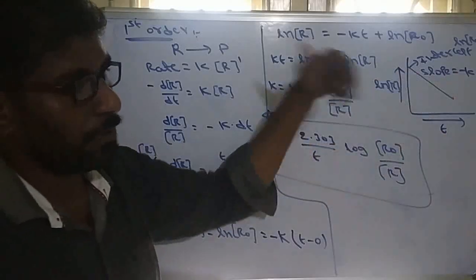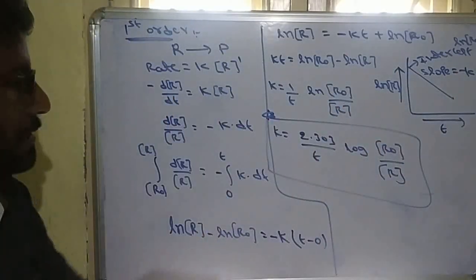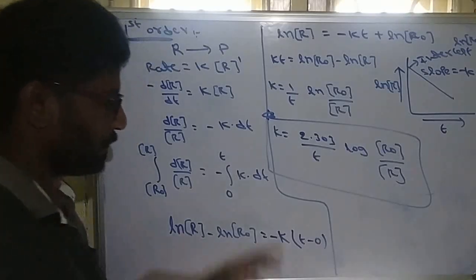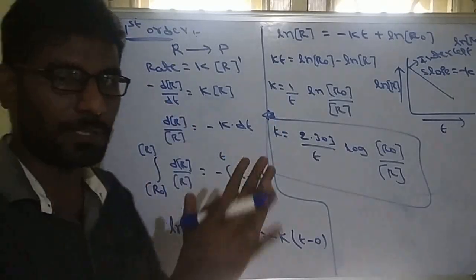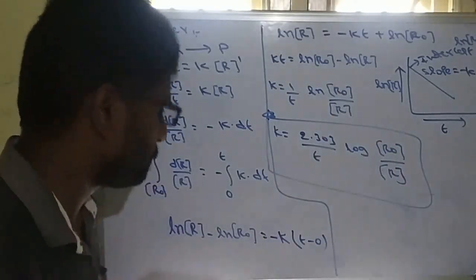So first order graph, ln r versus time; zero order graph, r versus time. So that is the most important. So two formulas, either zero order or first order. Mostly from zero order and first order, numerical questions will come.